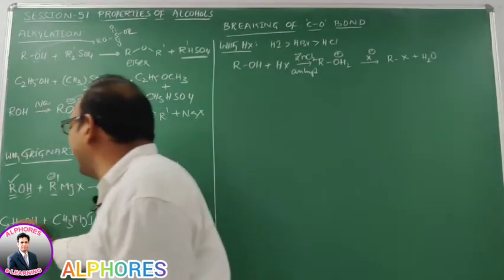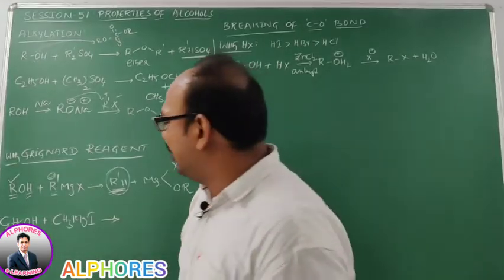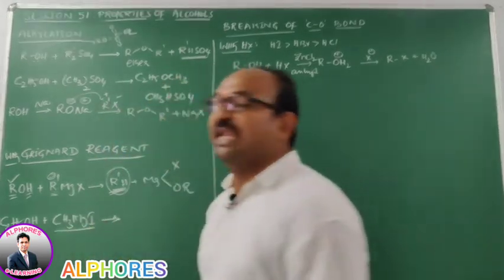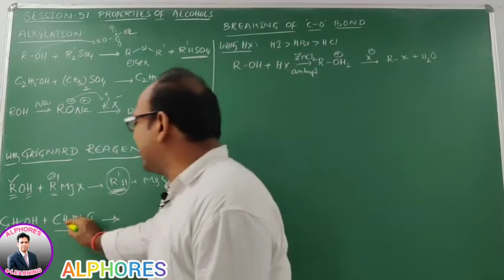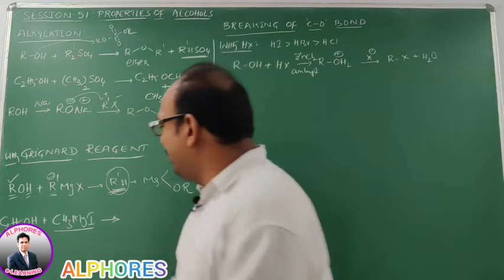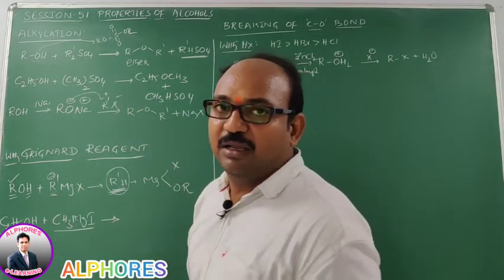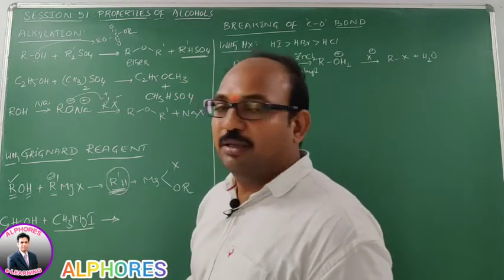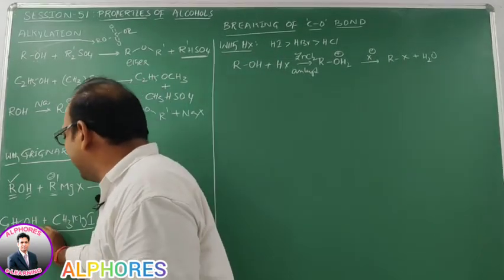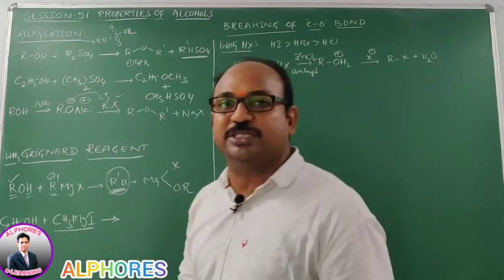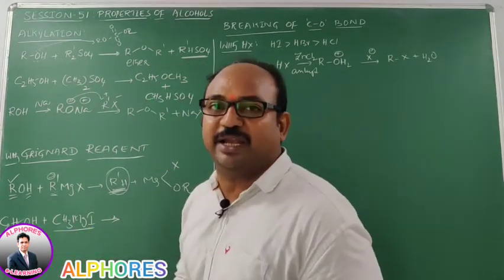Let us see ethyl alcohol, in which the ethyl group consists of two carbon atoms, whereas in methyl magnesium iodide the alkyl group consists of one carbon. Now methyl magnesium iodide, upon reaction with ethyl alcohol, has to abstract a proton. So from where is it going to abstract? Oxygen-containing hydrogen is here, carbon-containing hydrogen is here. Which hydrogen will be abstracted?